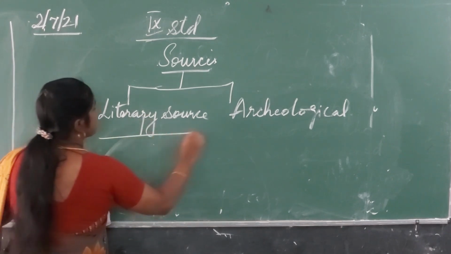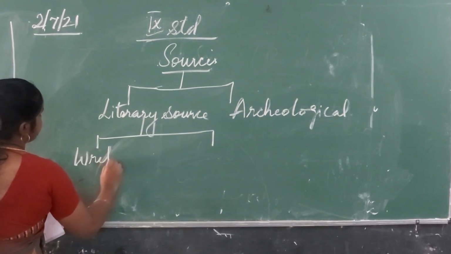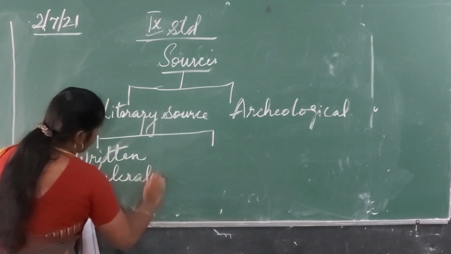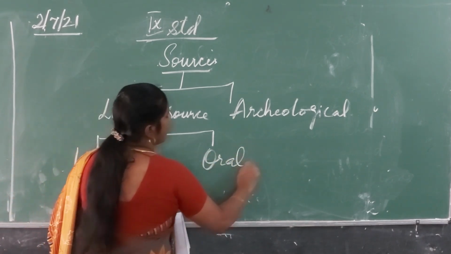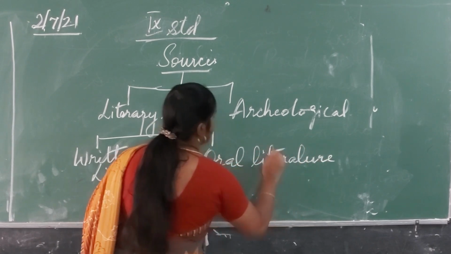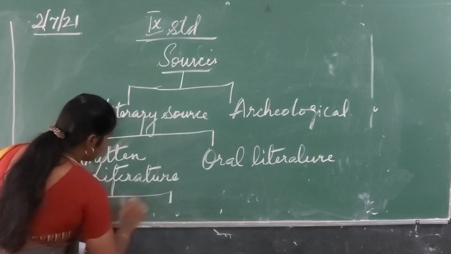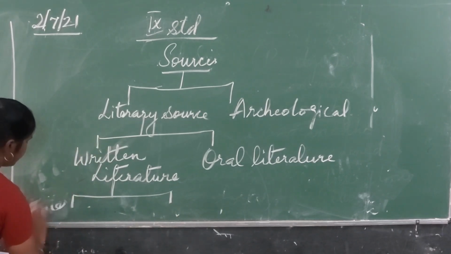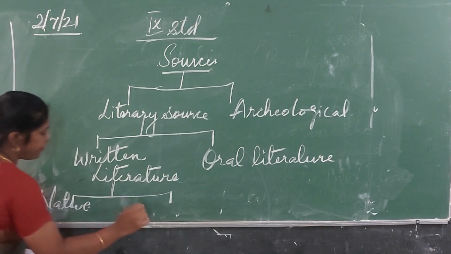Again, literary source is divided into two, that is written literature and oral literature. Again, written literature is divided into two, that is native literature and foreign literature.